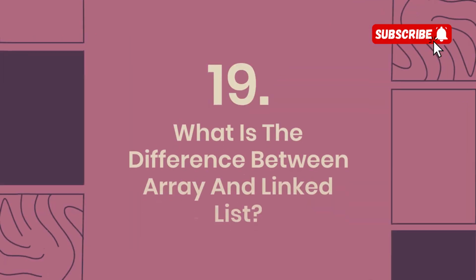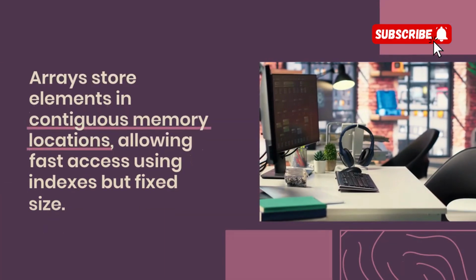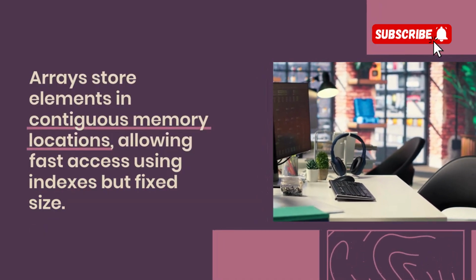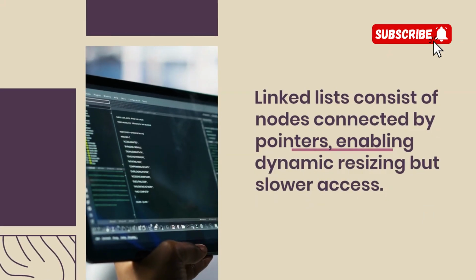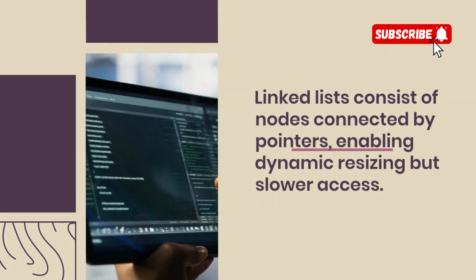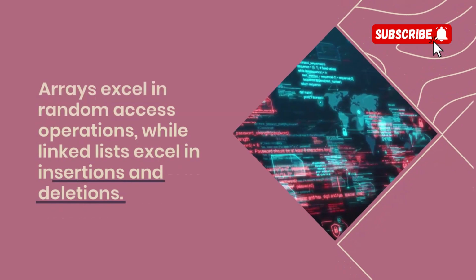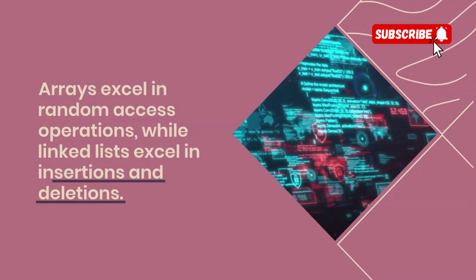projects. 19. What is the difference between array and linked list? Arrays store elements in contiguous memory locations, allowing fast access using indexes but fixed size. Linked lists consist of nodes connected by pointers, enabling dynamic resizing but slower access. Arrays excel in random access operations, while linked lists excel in insertions and deletions.